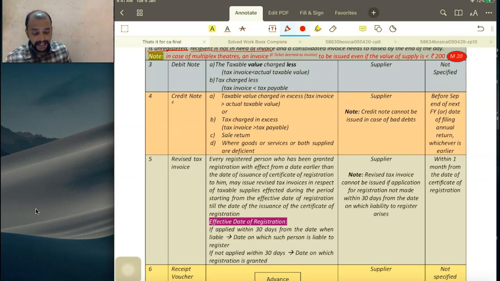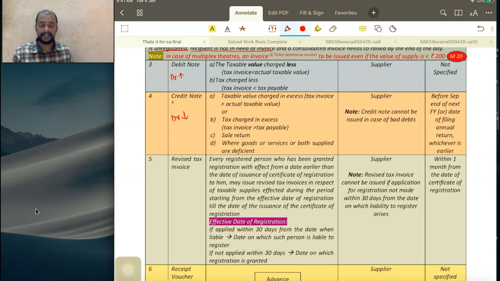Debit balance. If the debit balance increases, so give a debit note. If the debit balance decreases, when the invoice value comes down, so when the balance comes down, then you need to give a credit note.